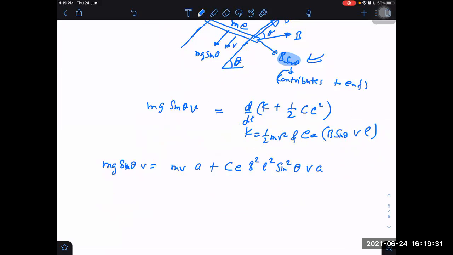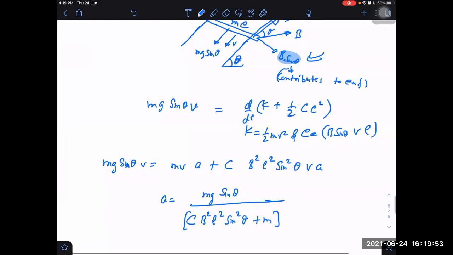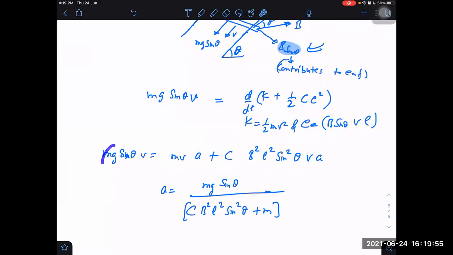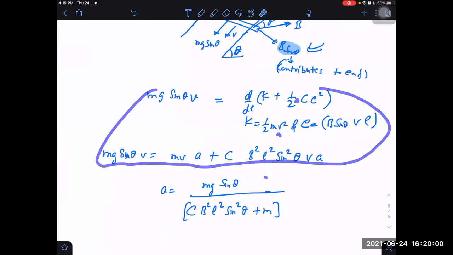So what is the acceleration then? Mg sin theta divided by C B square L square sin square theta plus M. I was writing one E here, that is wrong actually. Is it the same as before? Yes, sir, same answer. And how many steps? Almost just these few steps, sir. Very easy answer.